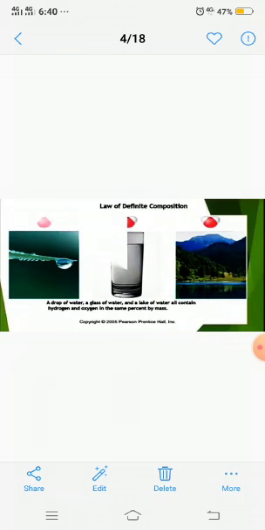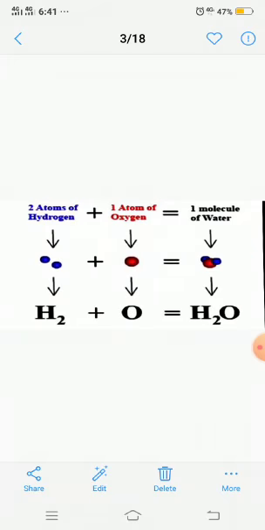If these 3 samples are of pure water, it means that 2 hydrogen atoms combined with 1 atom of oxygen, and that will make 1 molecule of water. My dear students, make it clear that the smallest unit in which a compound is represented is the molecule.